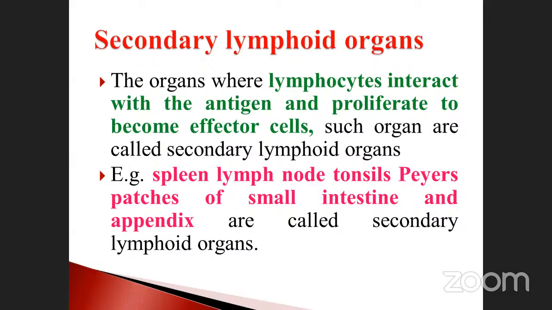Secondary lymphoid organs are the organs where lymphocytes interact with the antigen and proliferate to become effector cells. Such organs are called secondary lymphoid organs. Examples: spleen, lymph node, tonsils, Peyer's patches of the small intestine and appendix are all called lymphoid organs. Which lymphoid organs? Secondary lymphoid organs. Okay, to the next one.